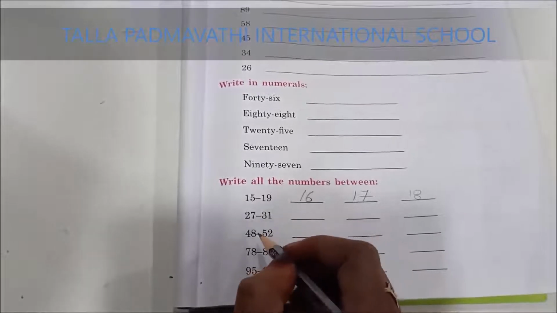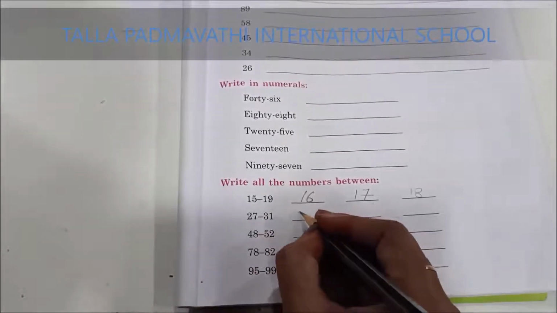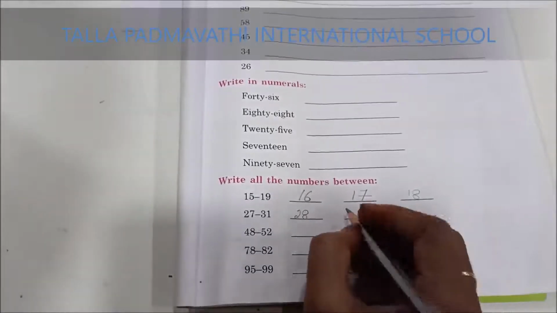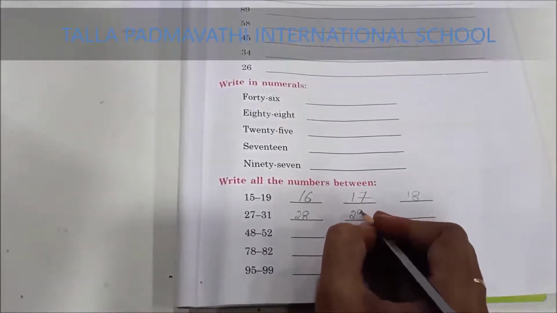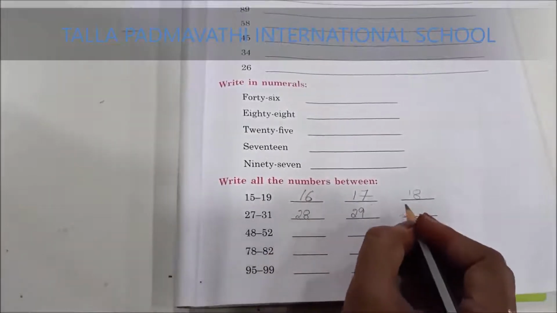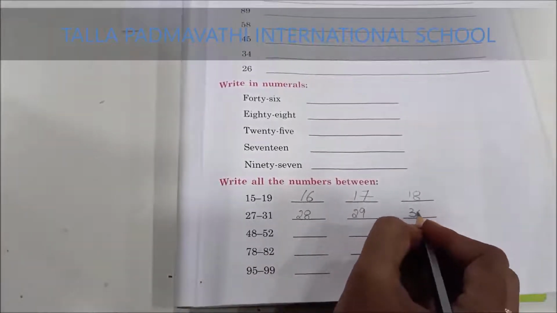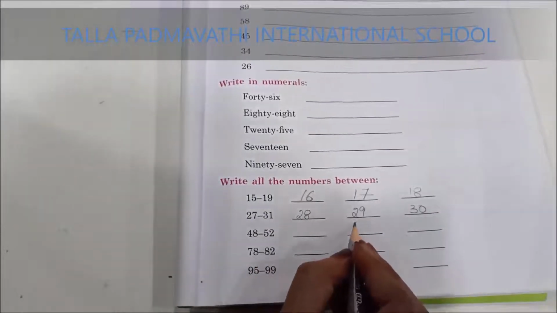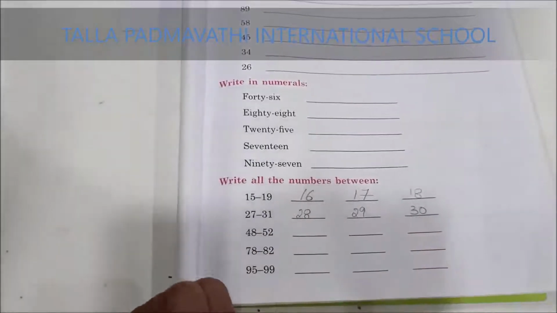From 27. 27 after 28. 28 after 29. 29 then 30. So missing numbers are 28, 29, 30.